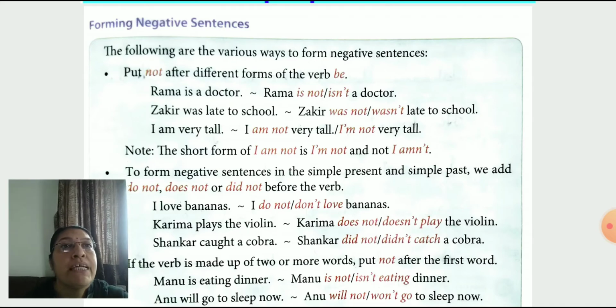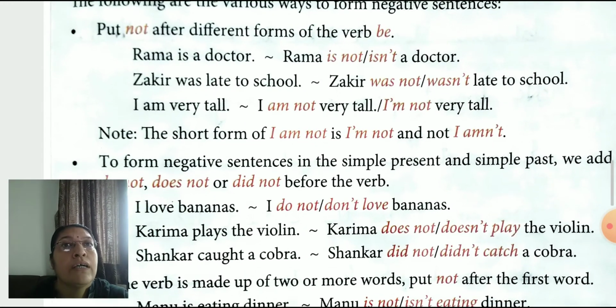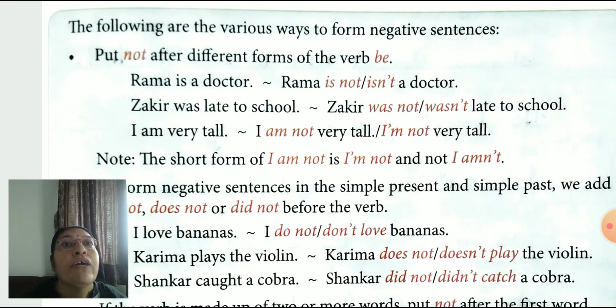So okay children, look here. The following are the various ways to form negative sentences. First one: put not after different forms of the verb be, the to-be verb forms.